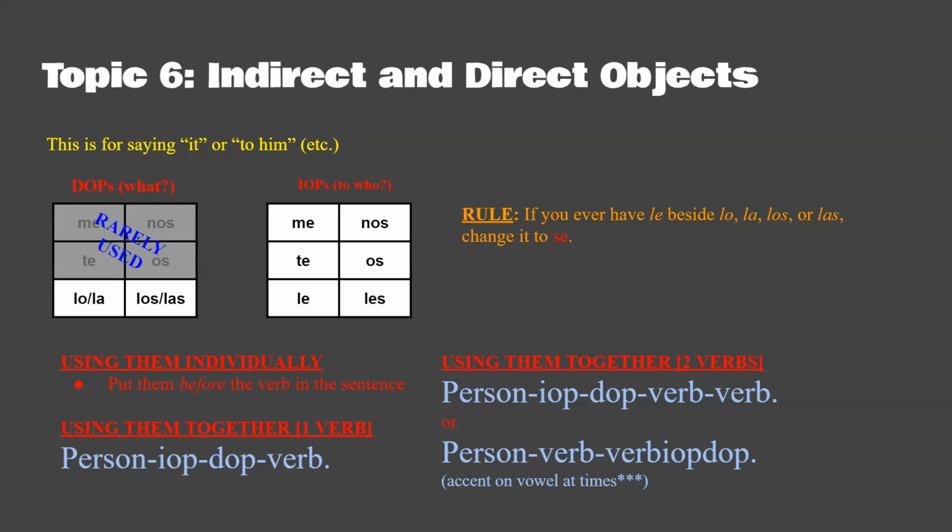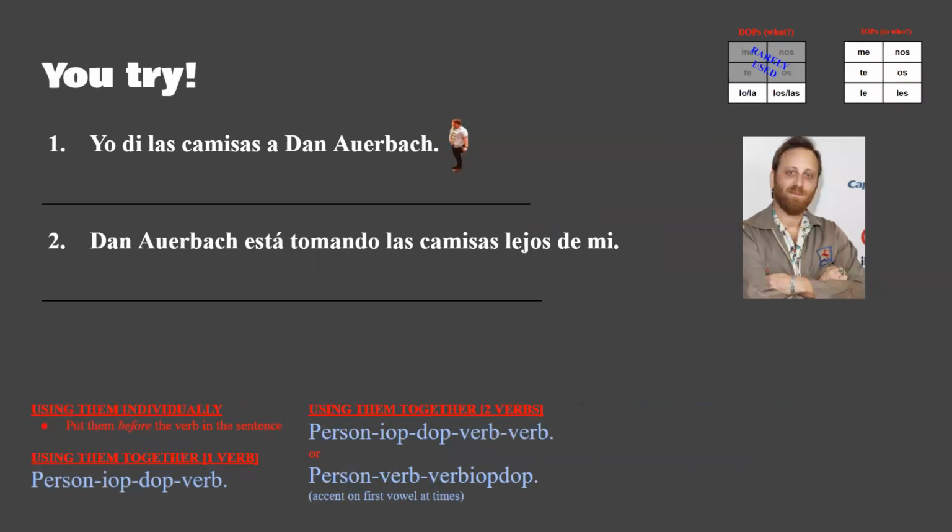Sorry. You sometimes have to have an accent. So let's see. Here's an example. This may make more sense now. When we use these, we're just shortening sentences. We're replacing things. So this sentence says, I gave the shirts to Dan Arbach.